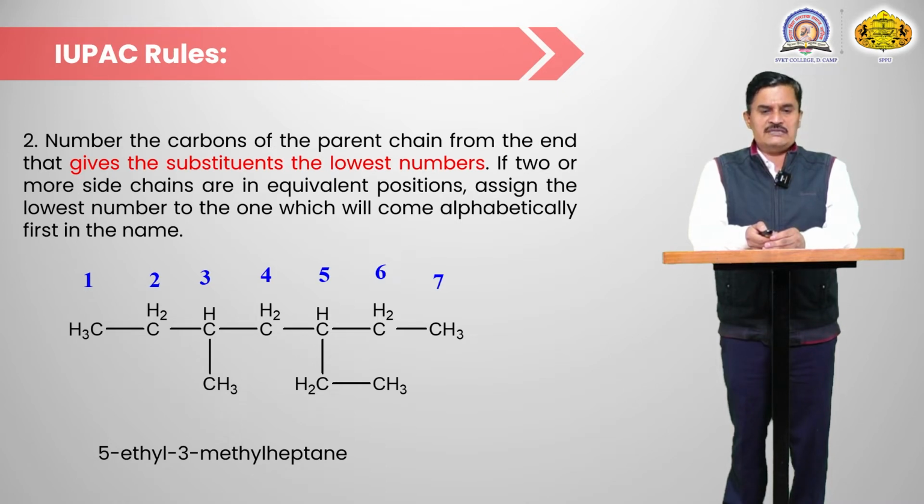So methyl is the lower side chain and ethyl is the higher side chain. So numbering must start this way: 1, 2, 3, at the 3 position there is a methyl group, and at the 5 position there is an ethyl group. But ethyl comes first alphabetically, so the name of the compound is 5-ethyl, then 3-methyl and heptane, meaning 5-ethyl-3-methyl heptane.